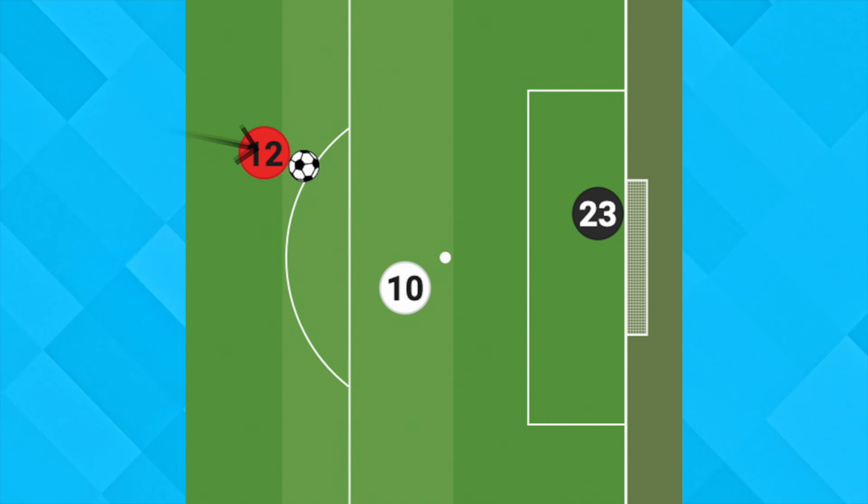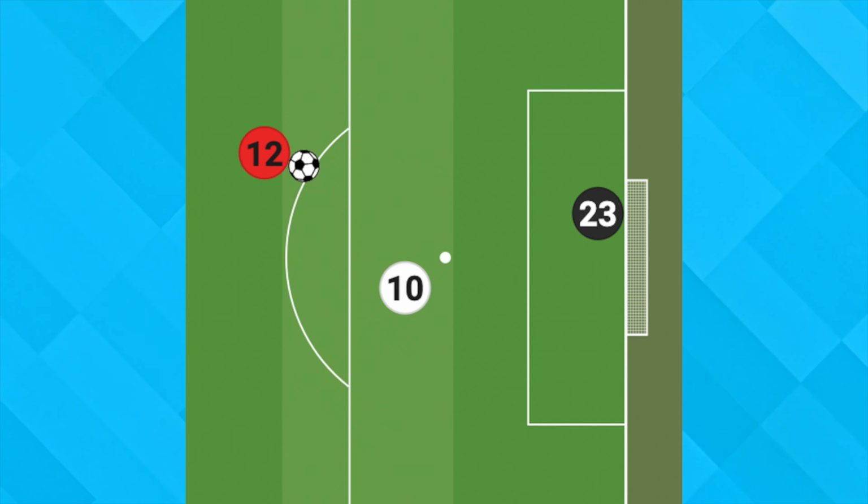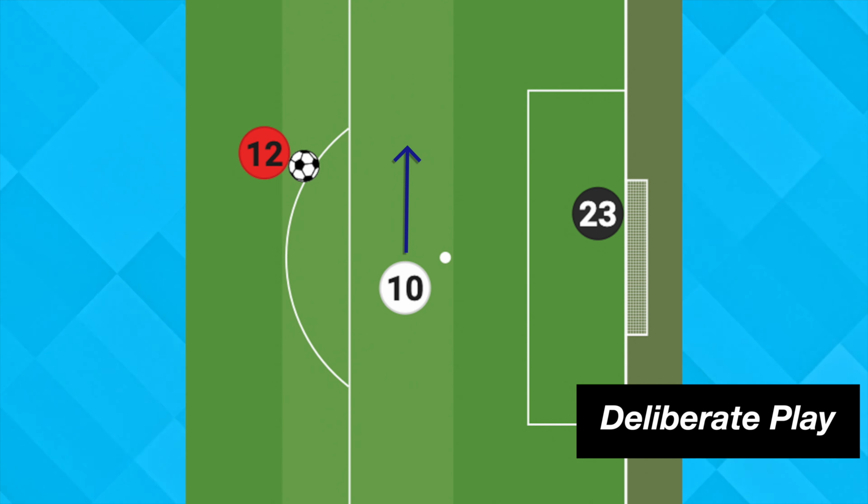If you are still confused about this rule, you can think of the situation where a defender passes the ball back to his goalkeeper. If an attacker in an offside position intercepted the ball and scored a goal, it would have also counted as the defender deliberately played the ball.